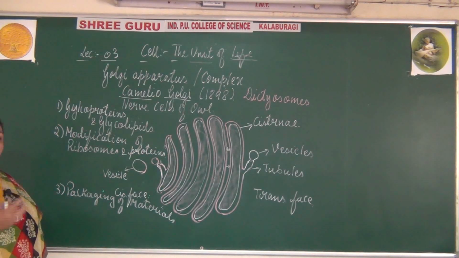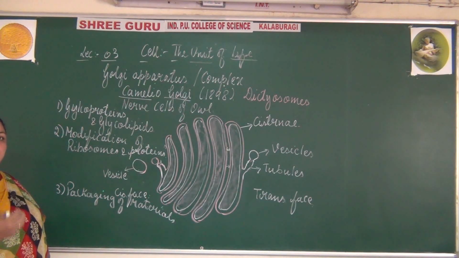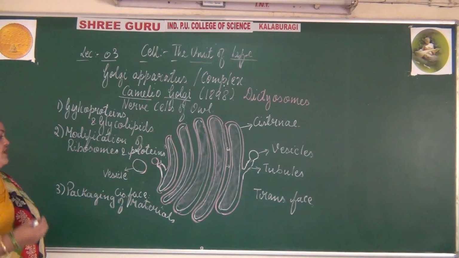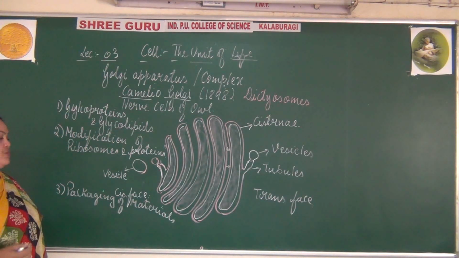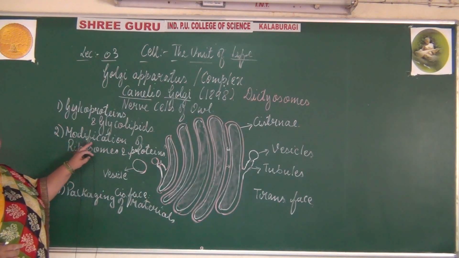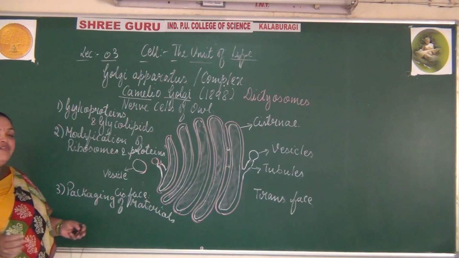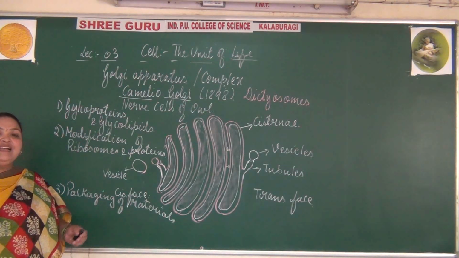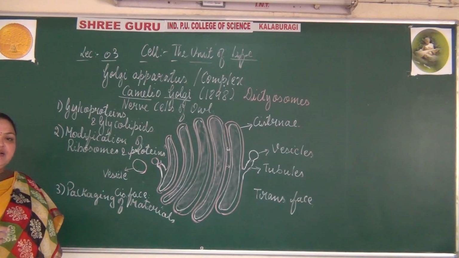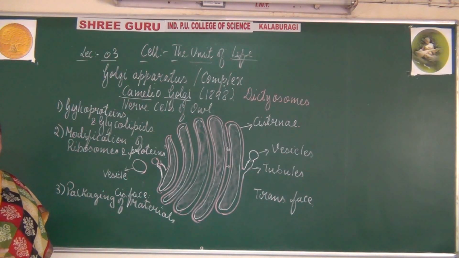These simple forms of vesicles, food granules or inclusion bodies are modified by the Golgi apparatus. So in packaging of materials, it collects the required amount of chemical components or molecules required by the cells.